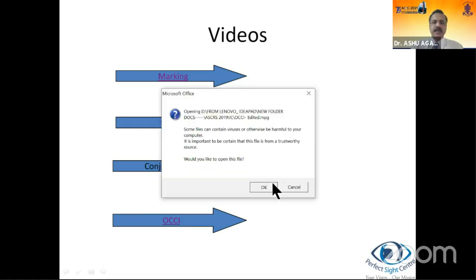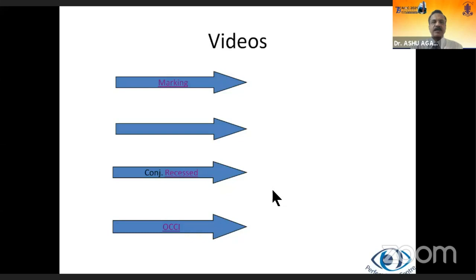Coming to the last clip of OCCI, basically the surgery has been completed. The intraocular lens is in position. This is the primary incision. You make a mark 180 degrees opposite. Even a visual impression is good. You needn't do this, but this was just to show how you do it. And a simple clear corneal tunnel is made opposite the primary incision. And this also is very effective in reducing the astigmatism.